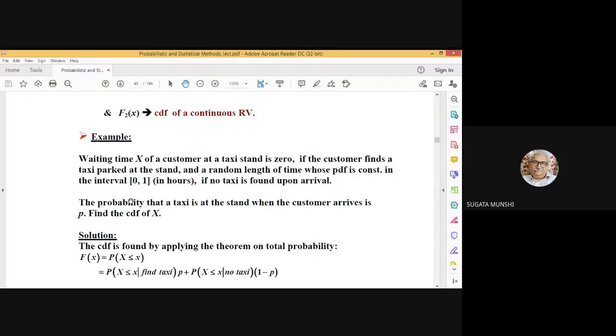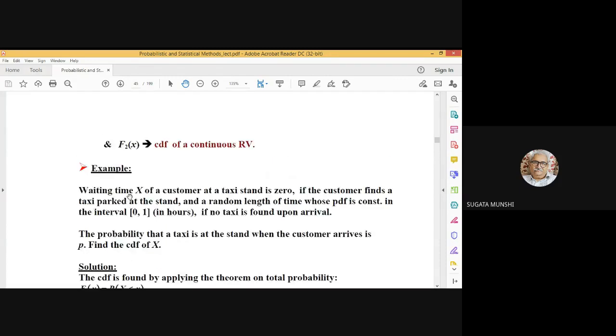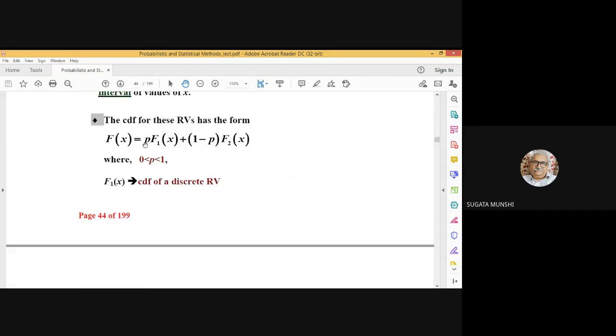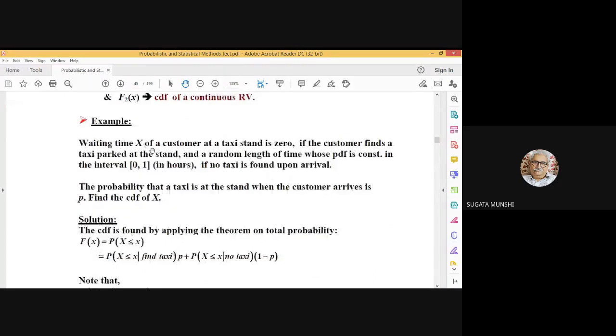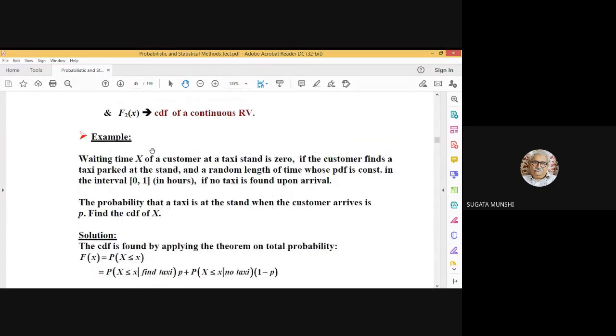the probability that a taxi is at the stand when the customer arrives is represented by, say, small p. It is that small p that I have mentioned here. It's a probability value. So you have been asked to find out the cumulative distribution function of capital X. It can simply be found by applying the theorem on total probability.